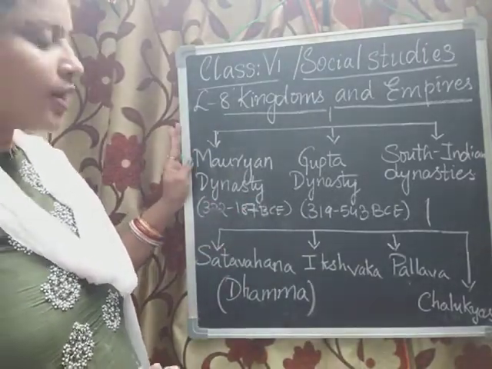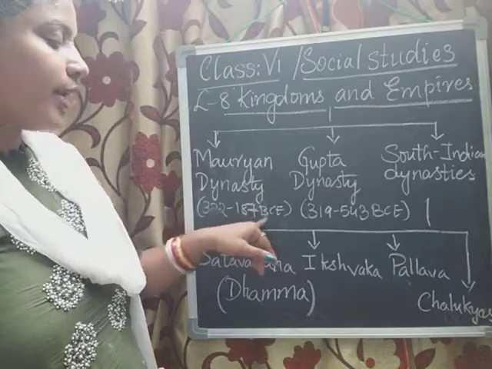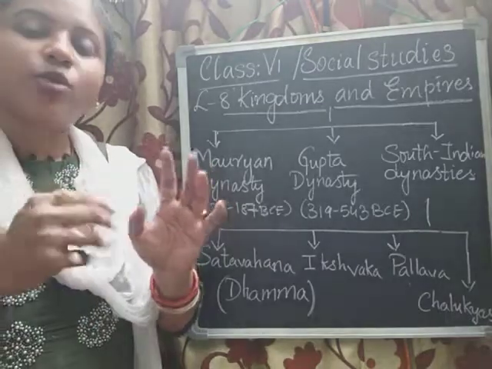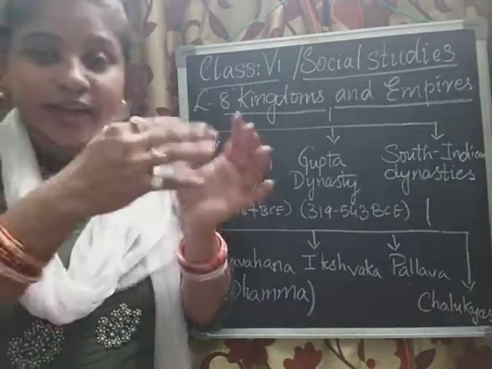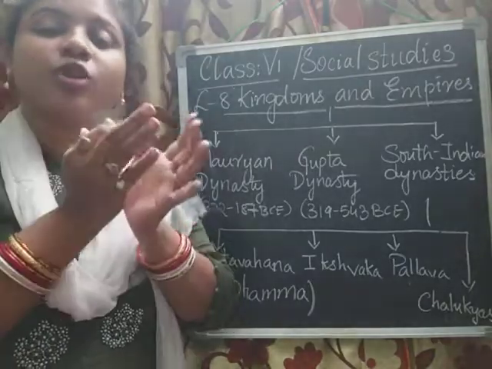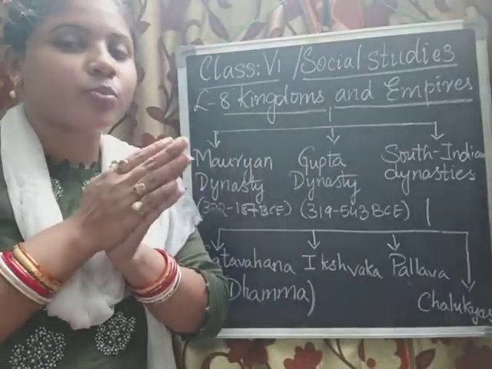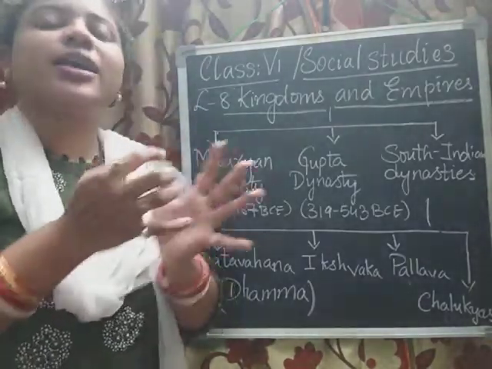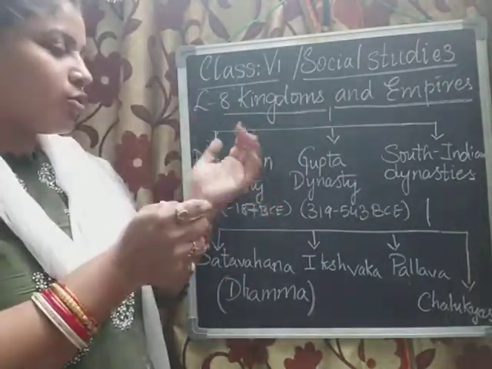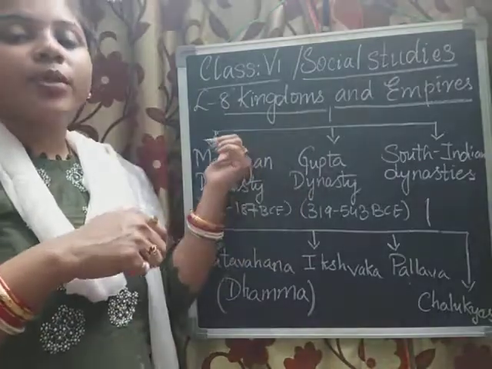The time period of the Mauryan dynasty was 322 to 187 BCE. The person who took the kingdom from Mahapadmananda was Chandragupta Maurya, the famous ruler. With the help of Kautilya, he took the kingdom from him, and finally settled on the kingdom of the Mauryan Empire.